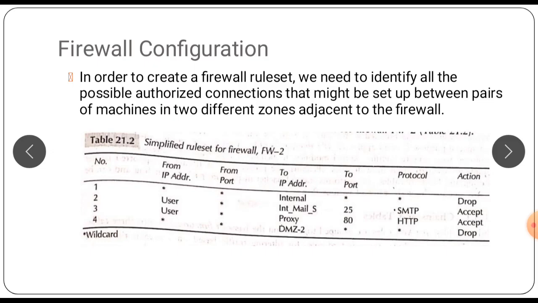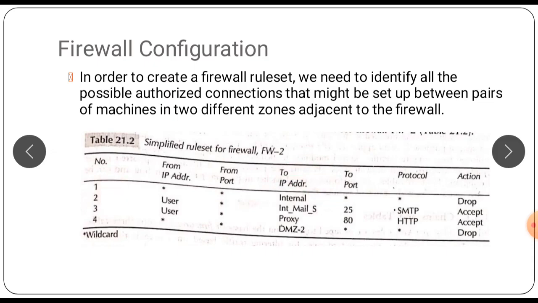The first rule states that no machine from any other security zone is permitted to establish a connection to the internal machines.